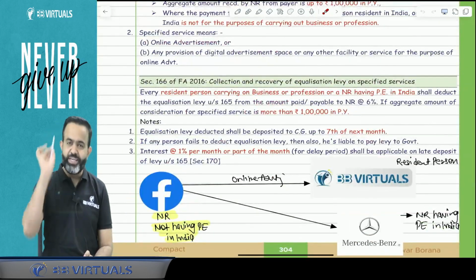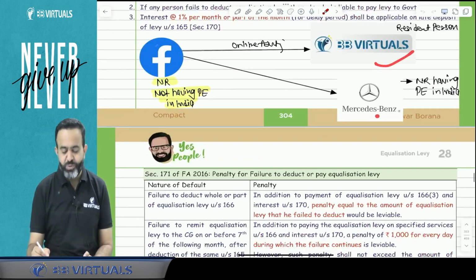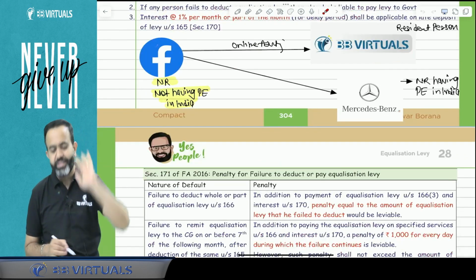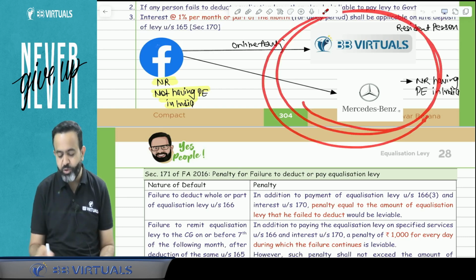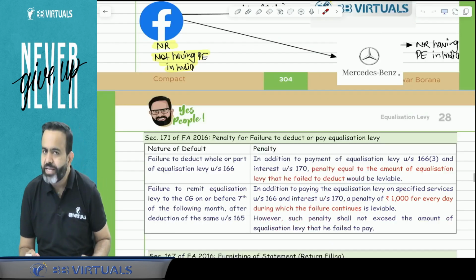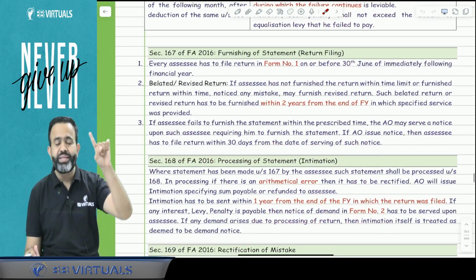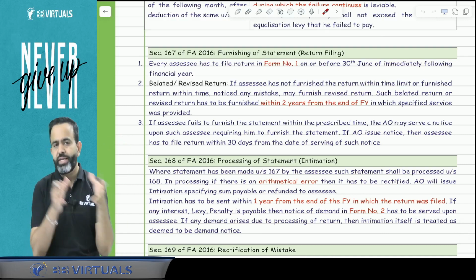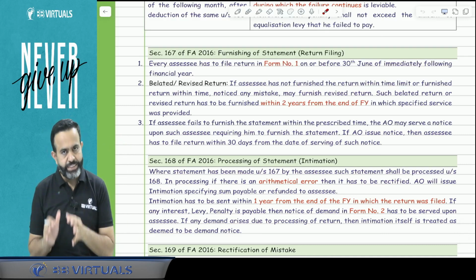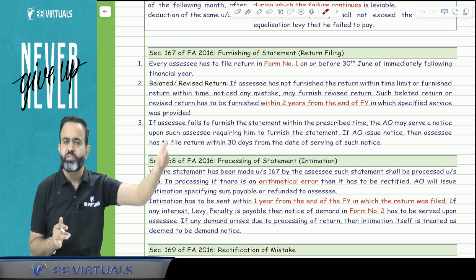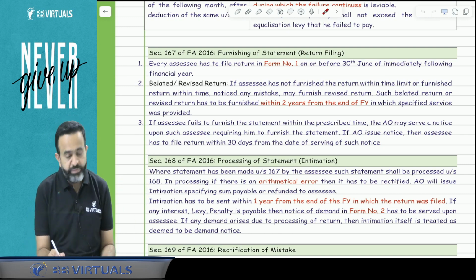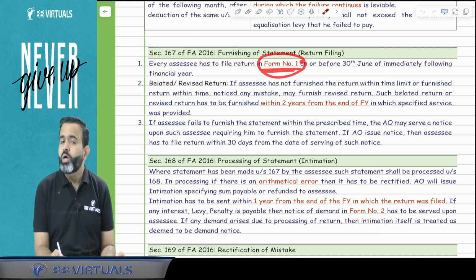The answer is no. Guys, the equalization levy is paid by BB Virtual or Mercedes-Benz India to the government, so the return will be filed by BB Virtual or Mercedes-Benz, and this return has to be filed by the 30th June of the next financial year. So suppose the online advertisement service is provided in the current year, then till 30th June of the next financial year, that equalization levy return has to be furnished by the payer in Form number 1.